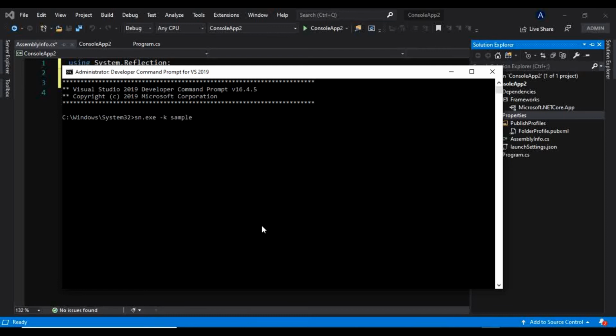I will give sample key file .snk, and you have to give .snk as the extension for a key file. And you have to specify on which path you want to generate this file. I will give C drive as my path, so in C drive I want this file to be created. Now I will press enter.